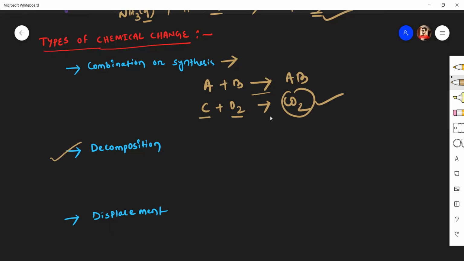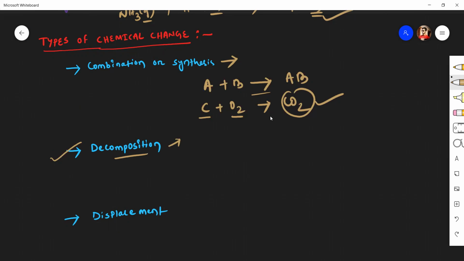Second type of chemical change is called decomposition reaction. In a decomposition reaction, one substance decomposes into two elements or two simpler compounds. So the products do not recombine to form the original compound. That type of reaction is known as decomposition reaction. The decomposition reactions may occur in the presence of heat, light, or the passage of electric current.